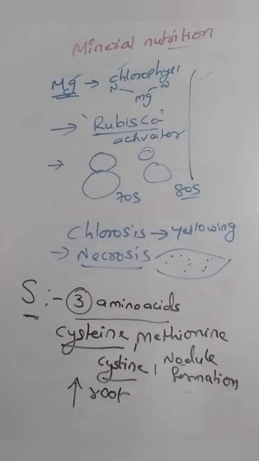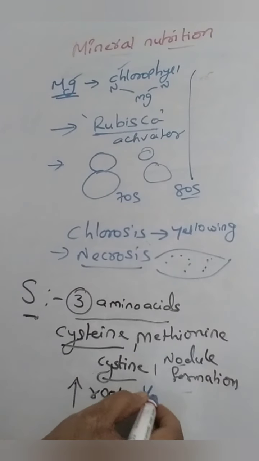So what happens if it becomes deficient? What will be the symptoms? Obviously, root development will decrease, because it increases root development. The first deficiency symptoms appear in the younger leaves.